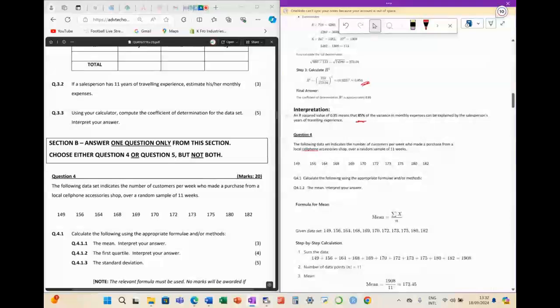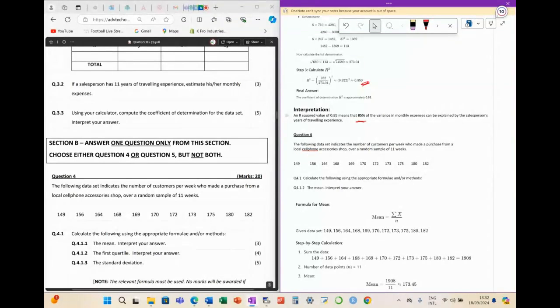Here it says, an R squared value of 85% of the variance in monthly expenses can be explained by the sales years of traveling experience. We know the sales years of traveling experience is our independent variable, and monthly expenses is our dependent variable, the variable that we're trying to predict.